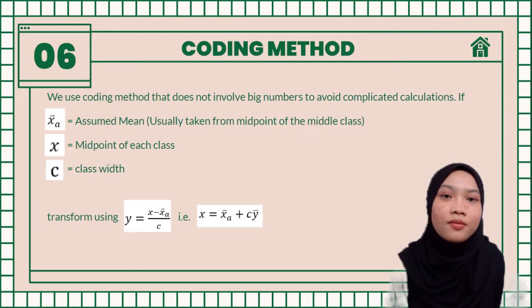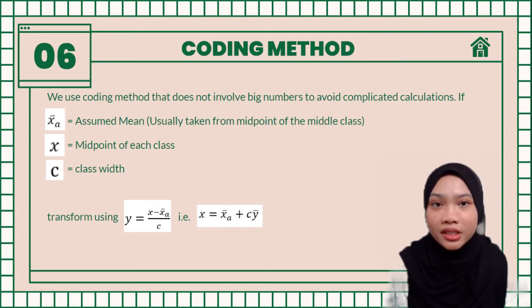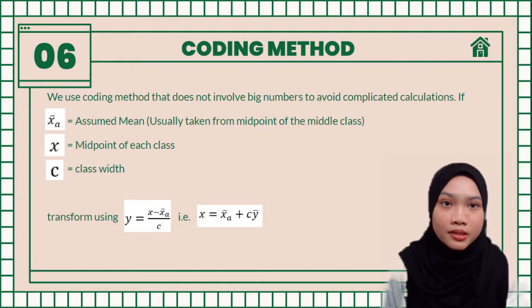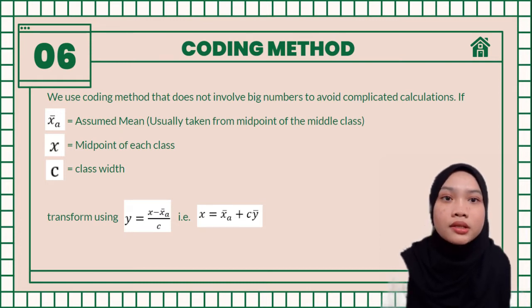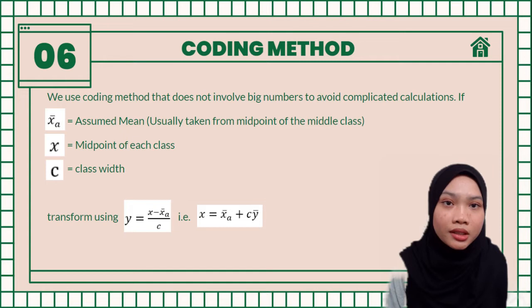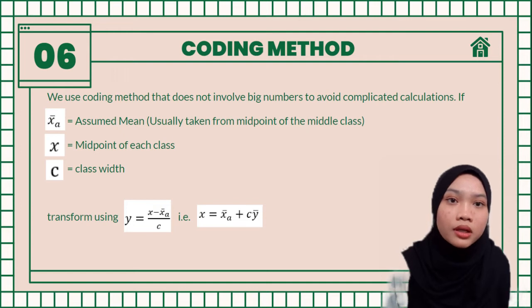Thank you, Ira. It's time for me to explain a little bit about the coding method. In numerical descriptive statistics, there is another method to find the mean and standard deviation, which is the coding method. This method can be used if it does not involve big numbers, to avoid complicated calculations. To apply this method, we need to pay attention to some formulas as shown in the slide. We need to transform the formula of y, which is y equals the midpoint of each class minus the assumed mean, taken from the midpoint of the middle class, divided by the class width.